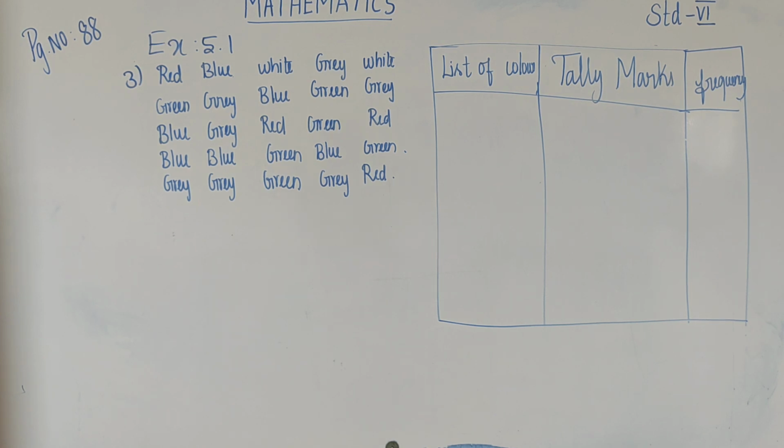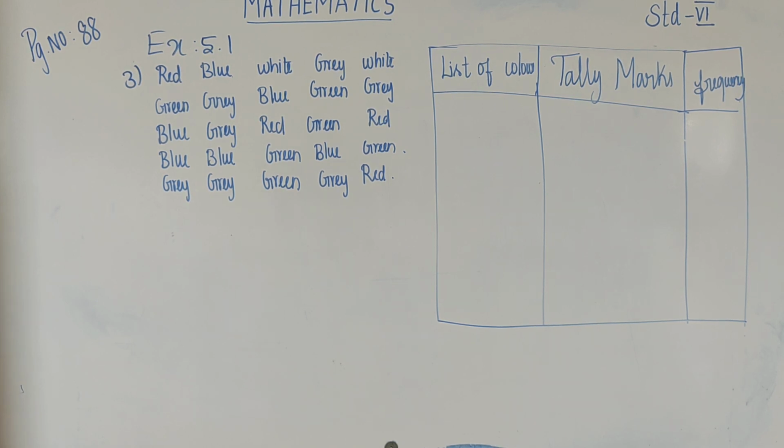What is given? Solution. How many colors are here?